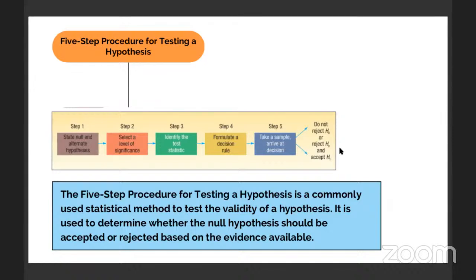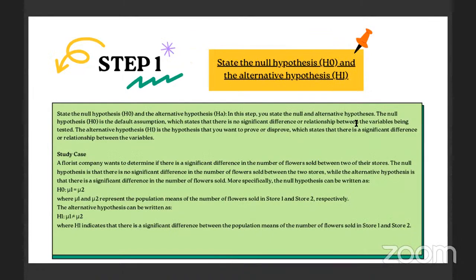The 5-step procedure for testing a hypothesis is a commonly used statistical method to test the validity of a hypothesis. It is used to determine whether the null hypothesis should be accepted or rejected based on the evidence available. Step 1, we have to know first the null hypothesis is H0 and H1 is the alternative hypothesis.